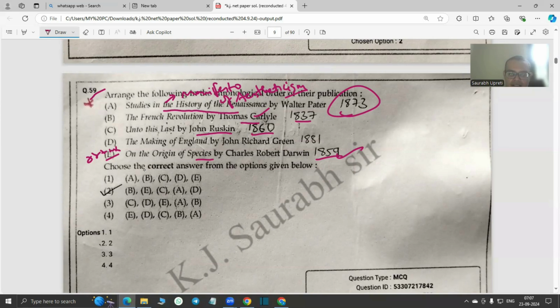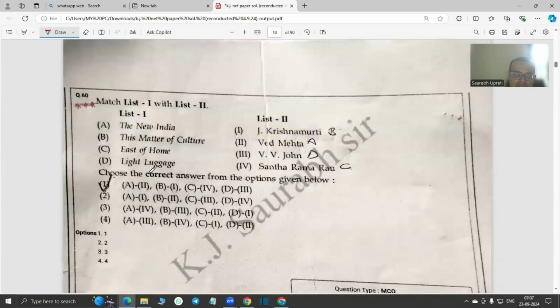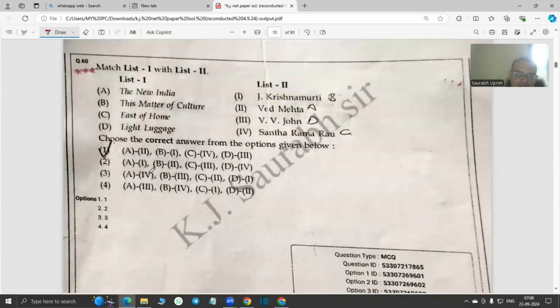Okay, and then last is D, that is Making of England by J.R. Green, 1881. So that is there. Then next question is match the following again, 3 stars. So it's an exclusive NET question where we are trying to find out the Indian writers and their works.